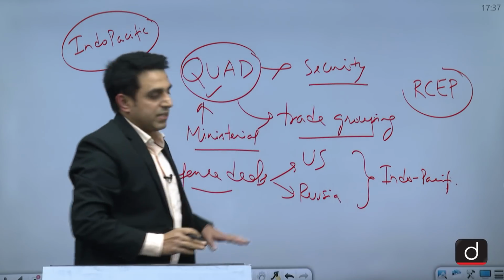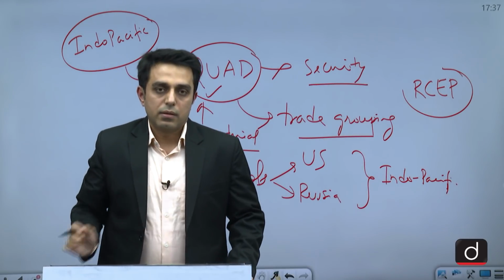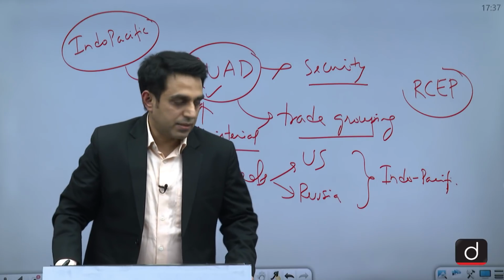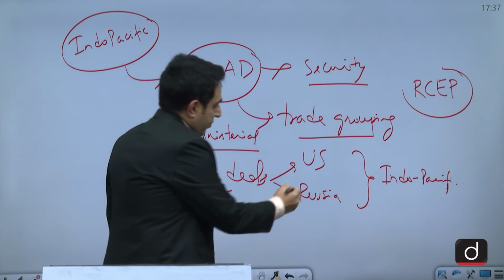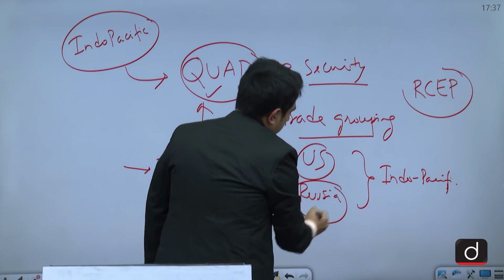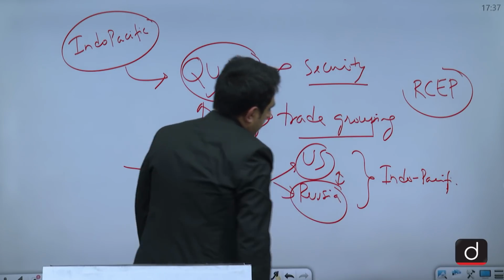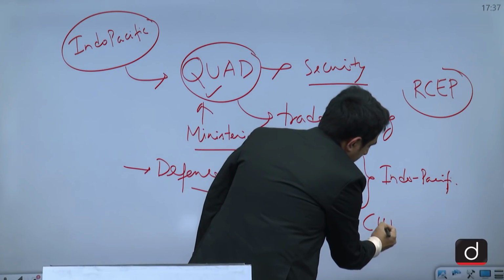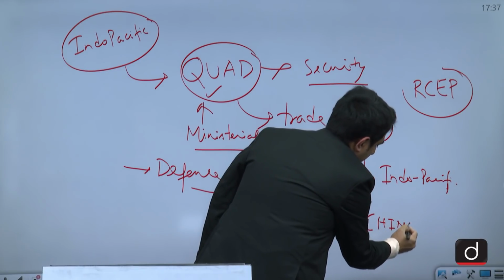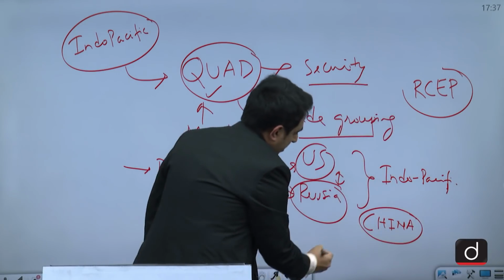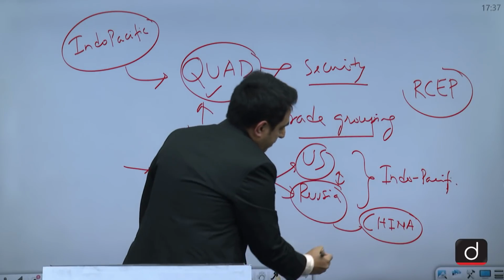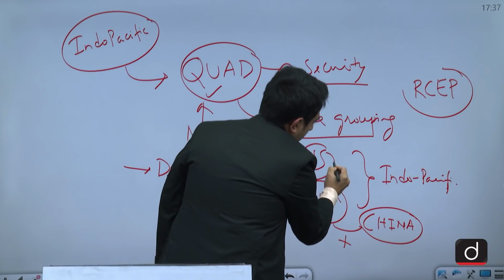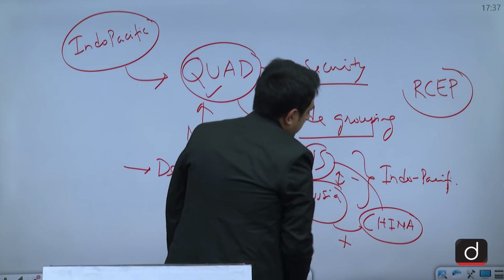So with both US and Russia, India has a lot of close defense ties. Now both US and Russia are antagonistic to each other, but at the same time there is another element in this relationship, which is China. While Russia has a very cozy relationship with China, US and China have been at loggerheads.